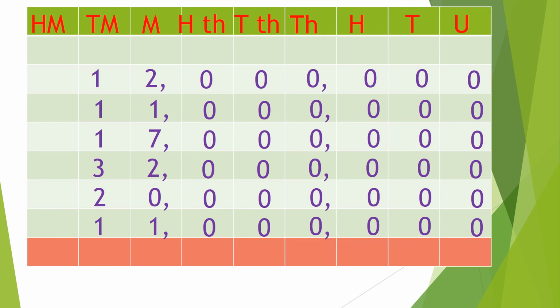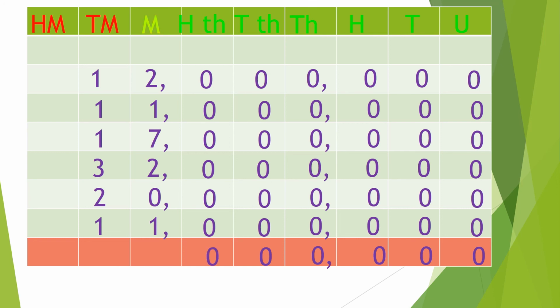Now we will add all these populations. In units, we can see that all the digits are 0. So we will write 0 in this column. In tens, we see that all the digits are 0. So we will write 0 here. In hundreds, all the digits are also 0. If we add 0s, we get 0. In the thousands column, we will also write 0 here. In the 10,000s, there will also be 0. In the 100,000s, there are also zeros. So we will get 0 if we add them.